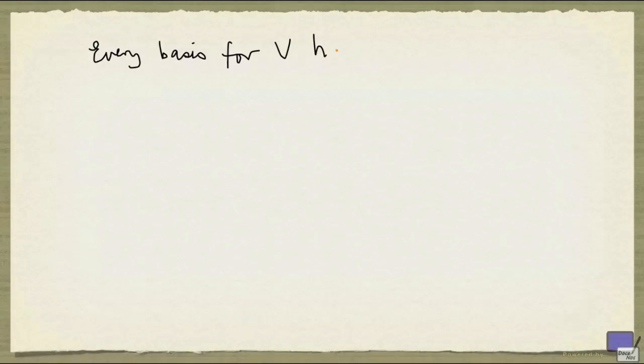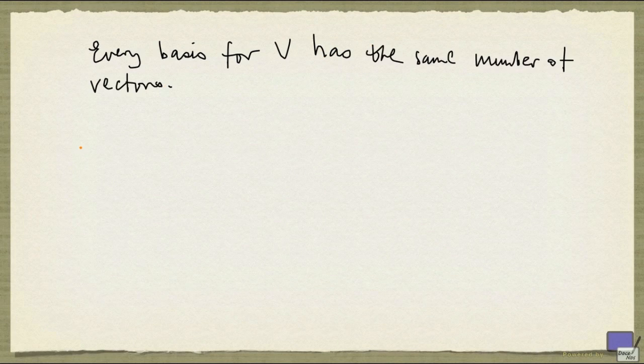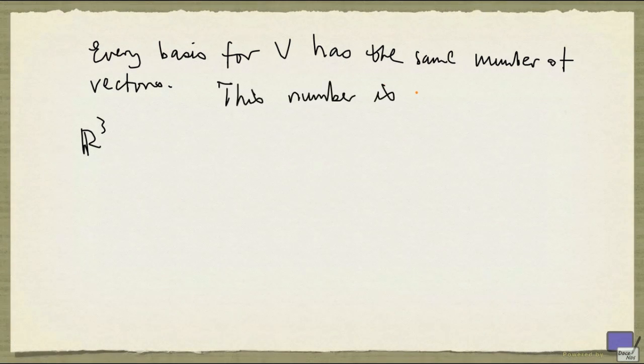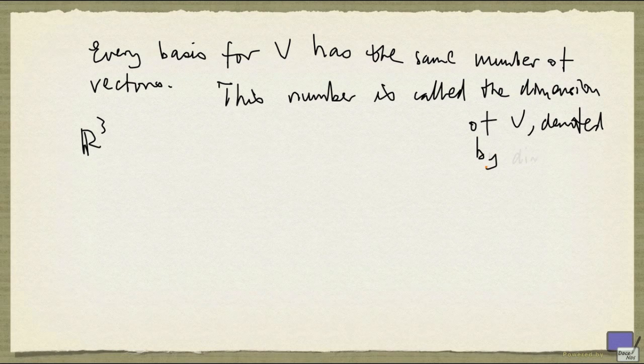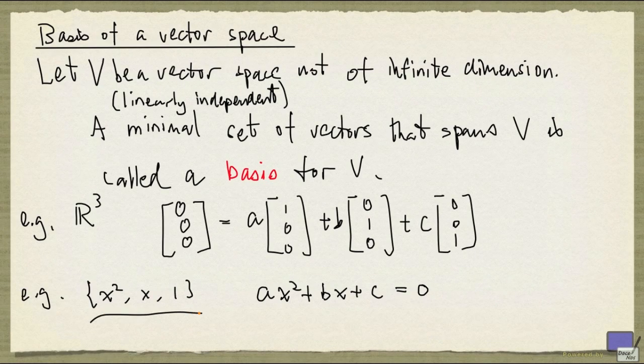Now, there's an important result in linear algebra that we're going to state without proof, and it's the following. Every basis for V has the same number of vectors. And so in R3, no matter what basis you pick, you're going to find 3 vectors. And this number is called the dimension of V, and it's denoted by dim of V. So the dimension of R3 would be 3. And the dimension of quadratics in X is also 3, because this is a basis and there are 3 vectors in it.